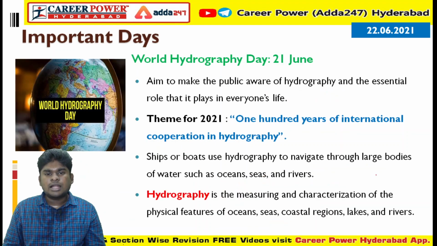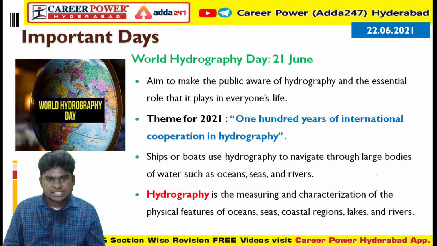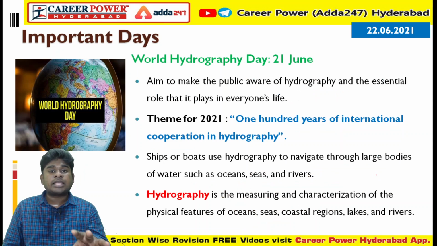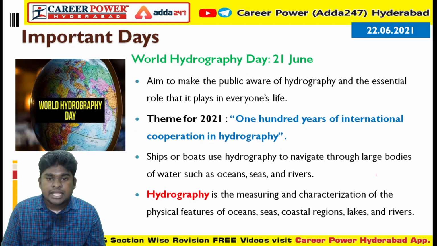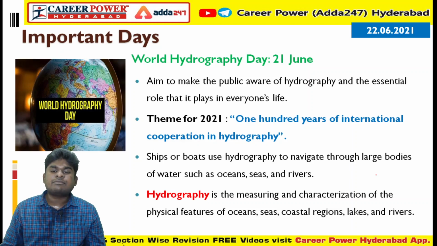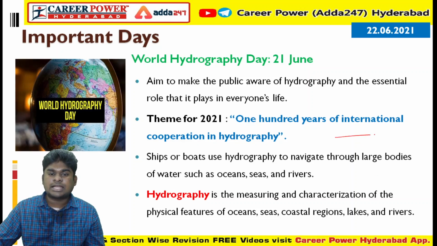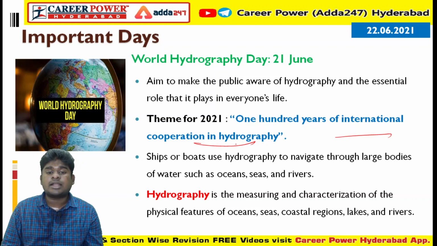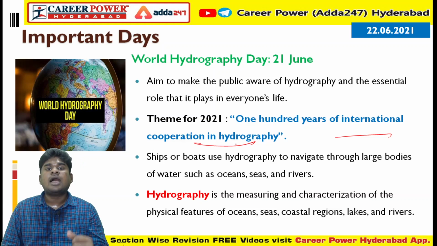Next, World Hydrography Day, June 21st. The main aim of the day is to make the public aware about hydrography. The theme for this year is 100 years of international cooperation in hydrography.